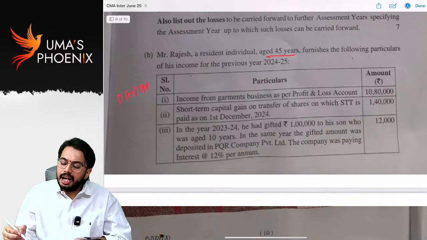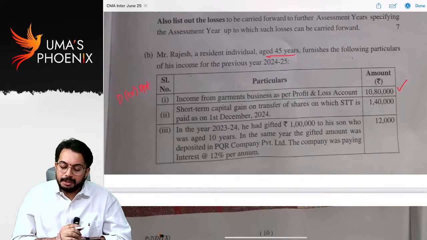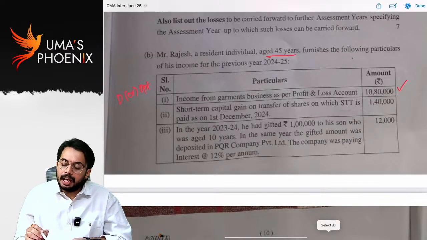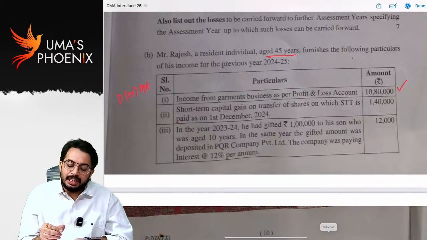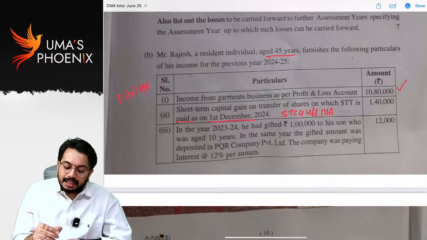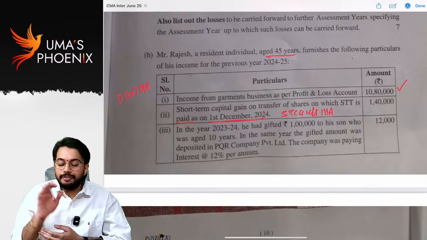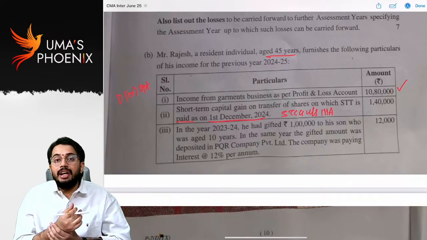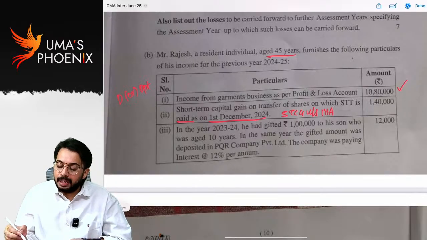So garment trading business, this is taxable under PGBP. Short term capital gain on transfer of shares on which STT is paid. That means this is short term capital gain under section 111A, and 1st December means after 23rd July 24. So tax rate applicable is 20%.